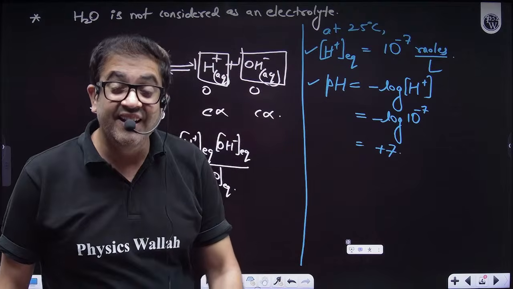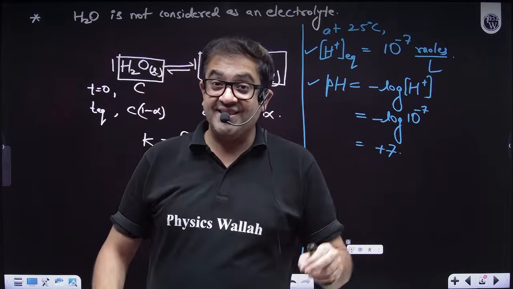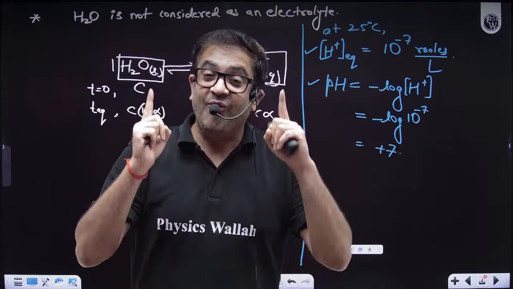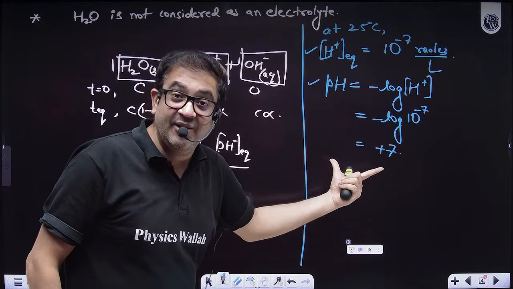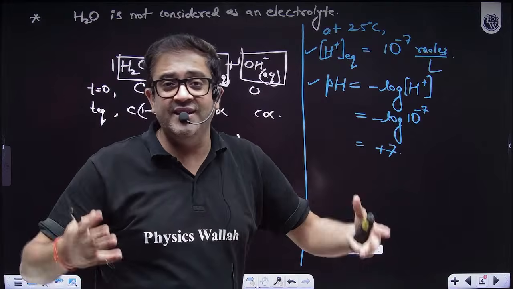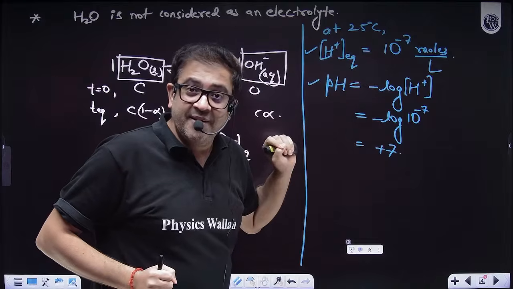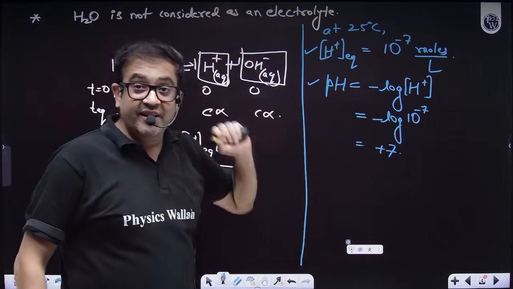That's why whenever we say pH at 25 degrees Celsius is 7, that means it is a neutral solution, because whatever H plus is given by water is only existing in equilibrium, and water is not an electrolyte. Still, it is not clear, sir. You are saying it is giving H plus ion. That means it is ionizing. And then still you have written it is a non-electrolyte.